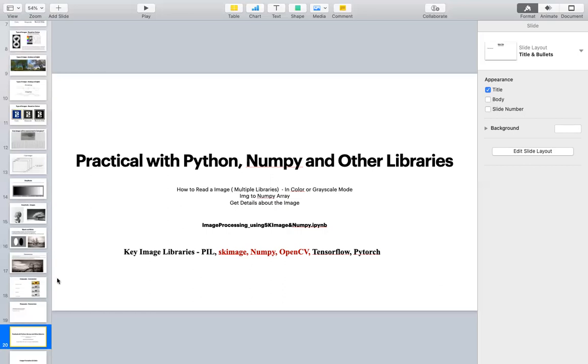So any questions? First we'll start with one library, and then there is repetition: when we do something with one library, how can we do the same thing with another library? The first one will go slow, and the second and third will go faster, because the only thing that changes is the library. So fine. Any questions?